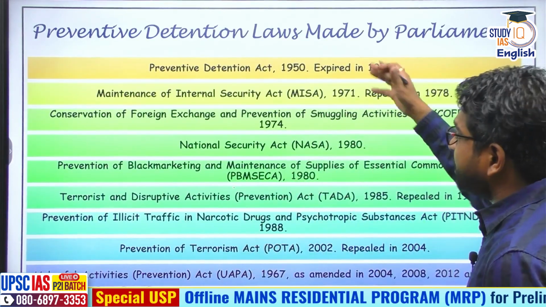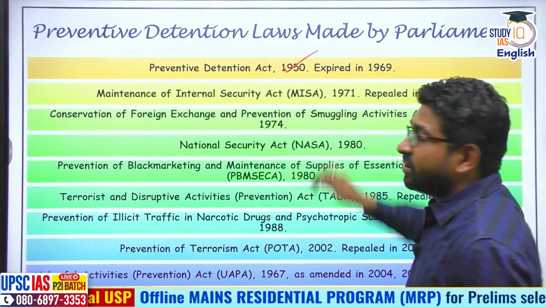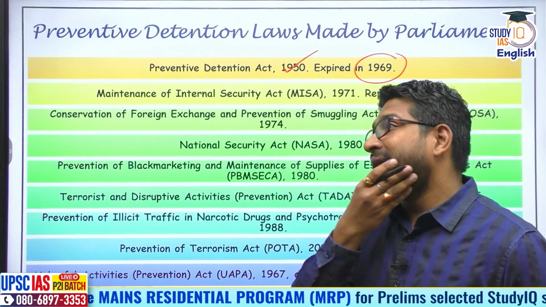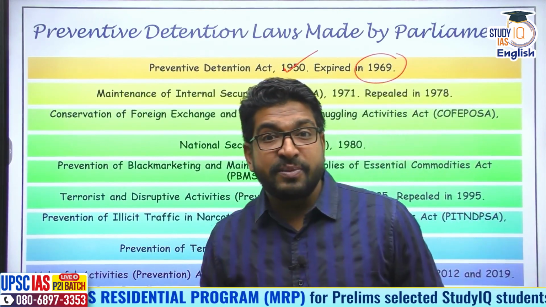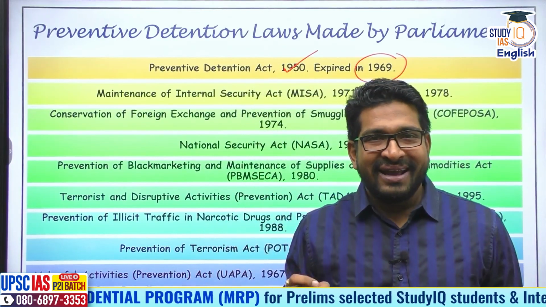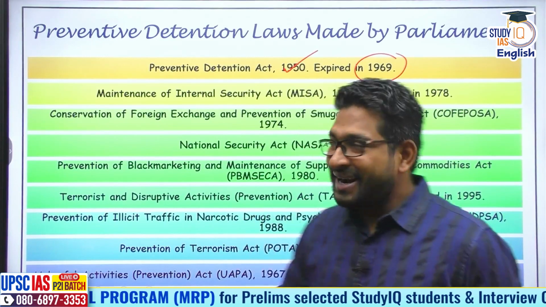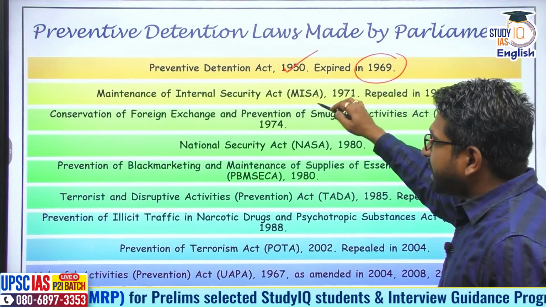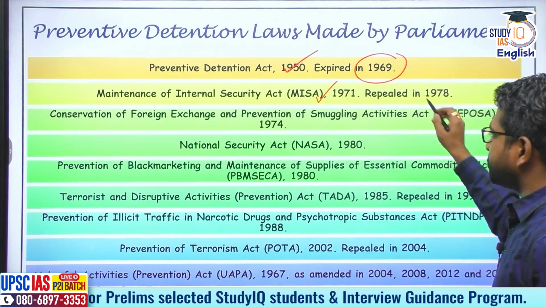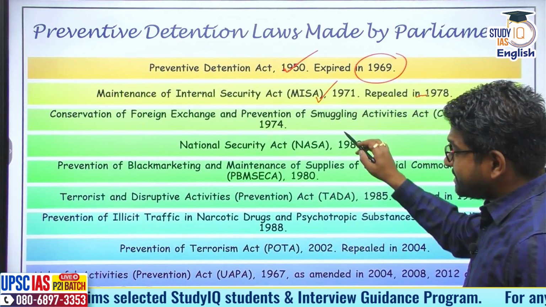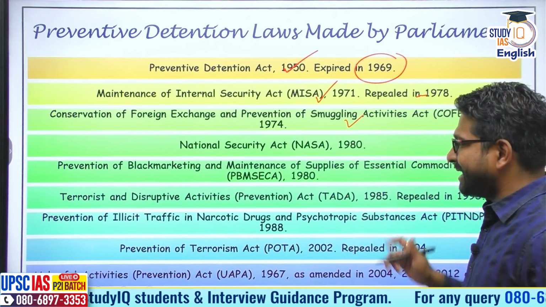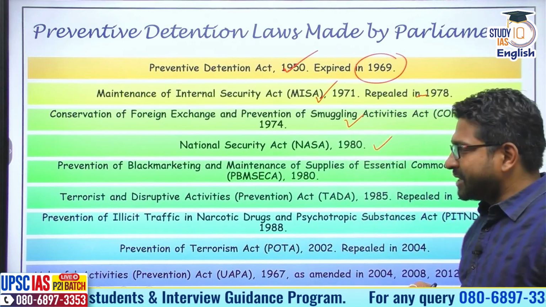For example, the Preventive Detention Act 1950 was brought. It expired in 1969. It was repealed. Again, Preventive Detention Act. I hope you remember the famous case of A.K. Gopalan. A.K. Gopalan was arrested under the Preventive Detention Act only. Apart from that, the center has brought the MISA Act, Maintenance of Internal Security Act, which was repealed later on. COFEPOSA is still active. Conservation of Foreign Exchange and Prevention of Smuggling Act 1974, it is still active. NSA is still active. National Security Act.